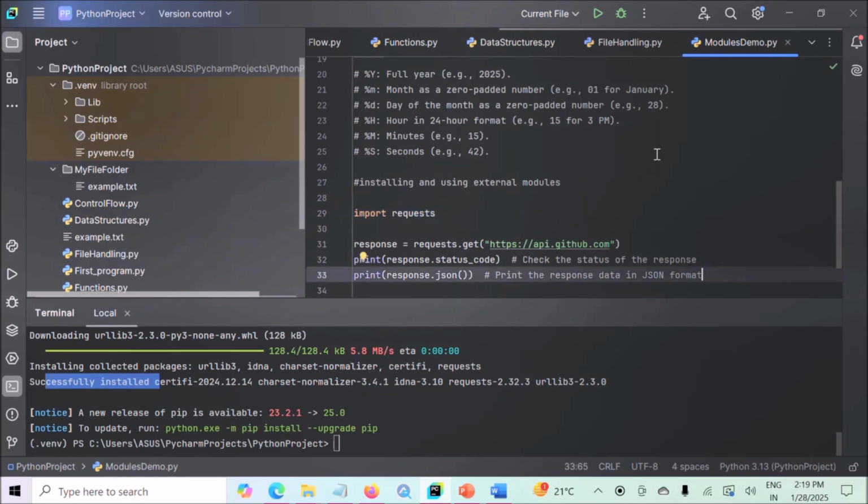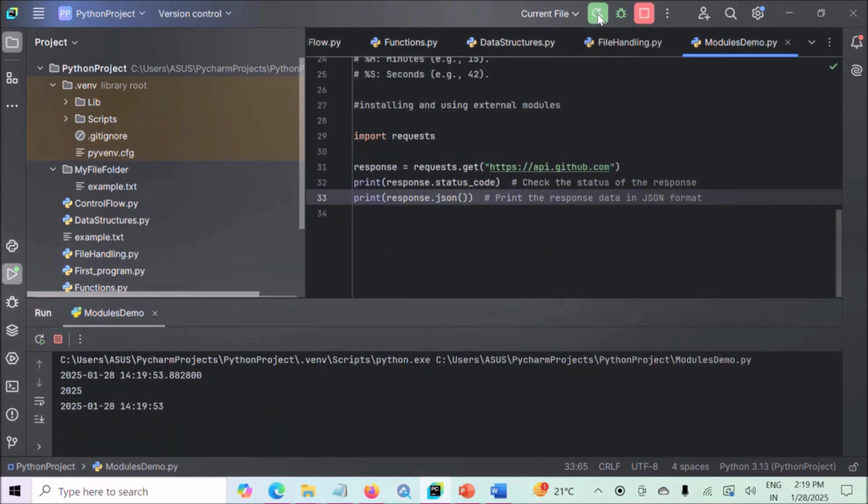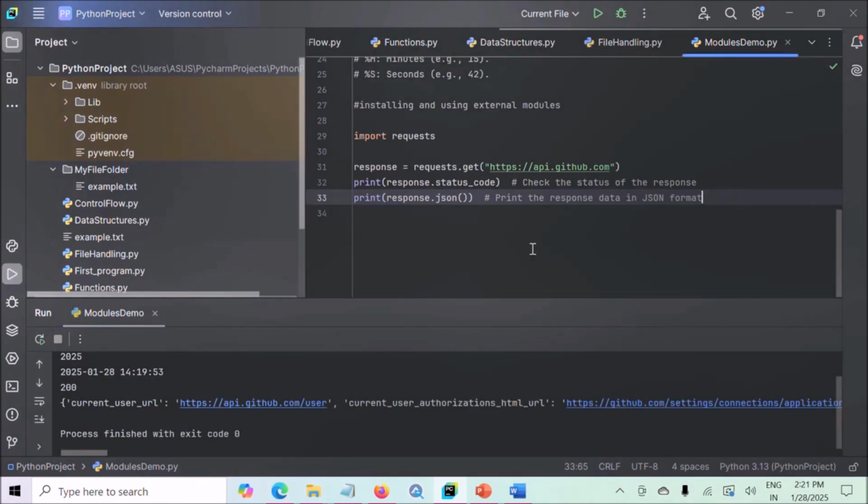Now let's execute the code and see the output. You can see the output here. This is our response code, that is 200. This 200 response code we have received in response to the get request. Next is our response data in curly brackets, with the current user URL and current user authorization HTML URL. This is our response data. So I hope you've understood how to install external modules and how to use them.